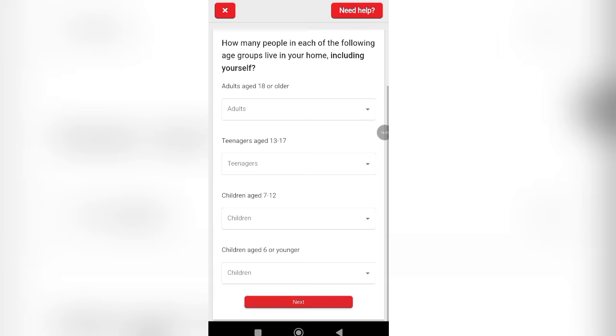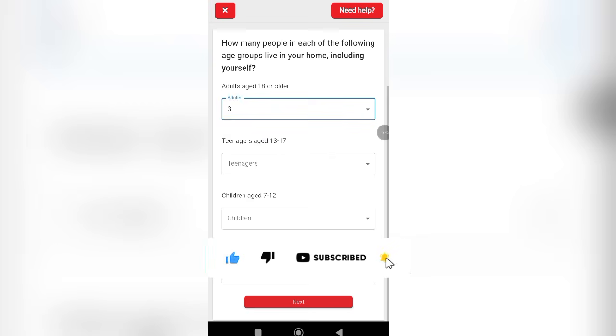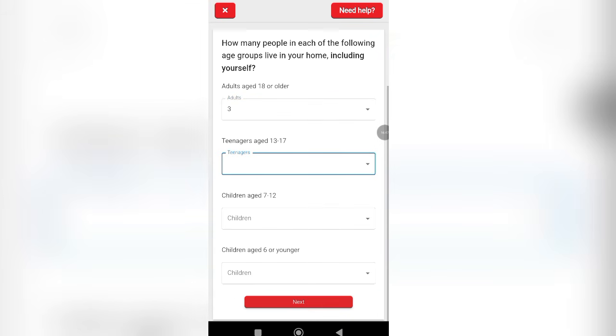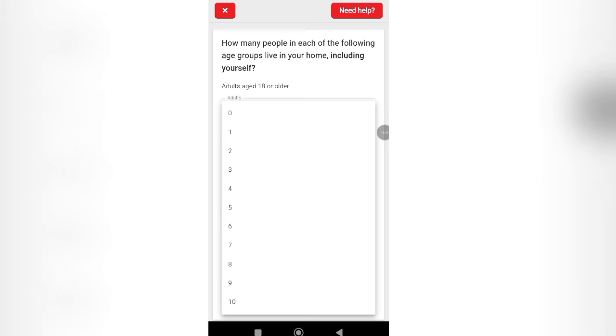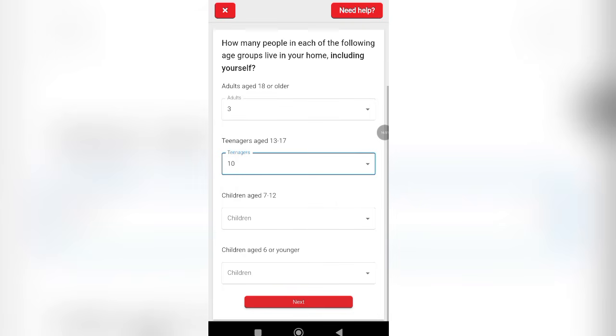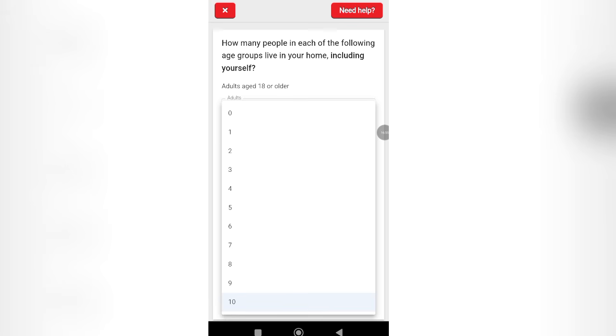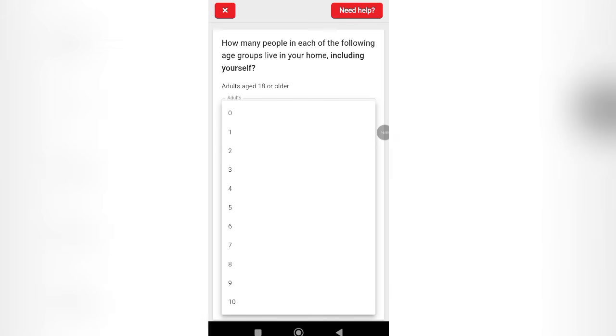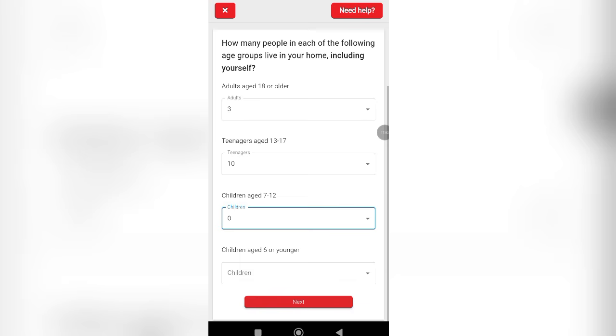How many people in each of the following live in your home, including yourself? These are just some profiling questions you need to answer. Teenage, age 13 to 17. Okay, let me go with this.